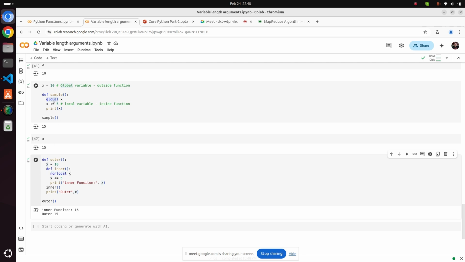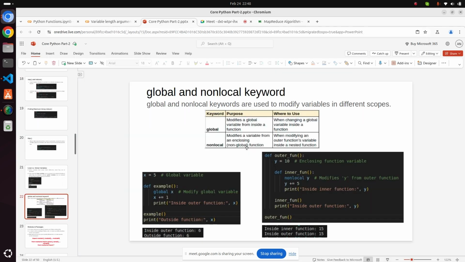So that is why we have two keywords. If you read here, when modifying an outer function's variable inside a nested function, at that time you should use this non-local. So it modifies a variable from an enclosing or non-global function. This function is your non-global. So that is why we have two keywords. Initially we had only the global keyword, after that Python also added this non-local keyword. So these two keywords are coming here.